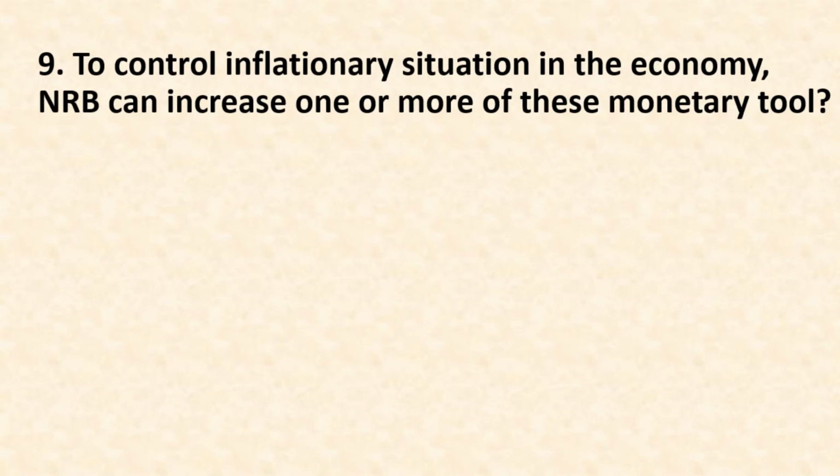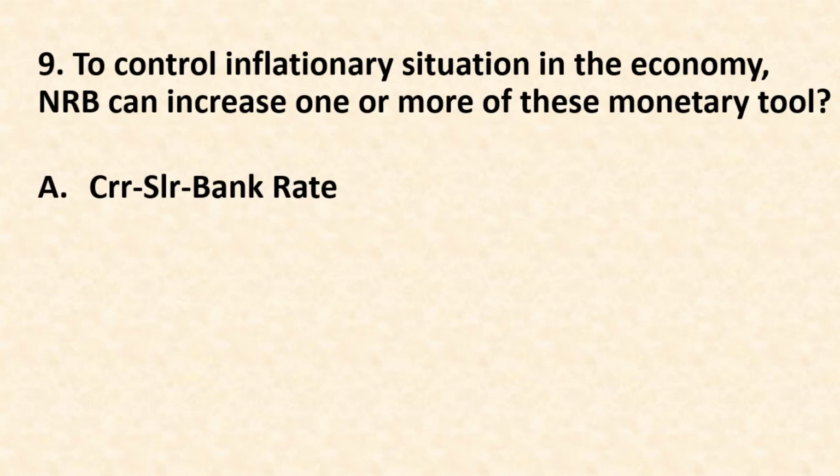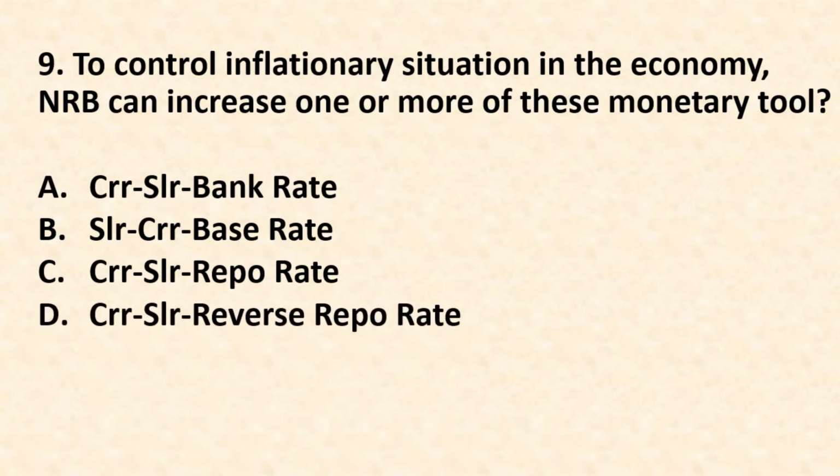Number 9. To control inflationary situation in the economy, Nepal Rastra Bank can increase one or more of these monetary tools. Option A. CRR, SLR, bank rate. Option B. SLR, CRR, base rate. Option C. CRR, SLR, repo rate. Option D. CRR, SLR, reverse repo rate. The correct answer is option A. CRR, SLR, bank rate. When there is an inflationary situation in the economy, Nepal Rastra Bank can increase cash reserve ratio, statutory liquidity ratio, and bank rate.